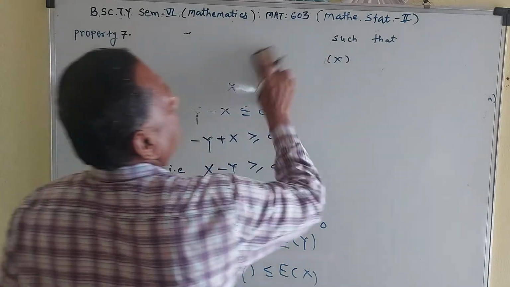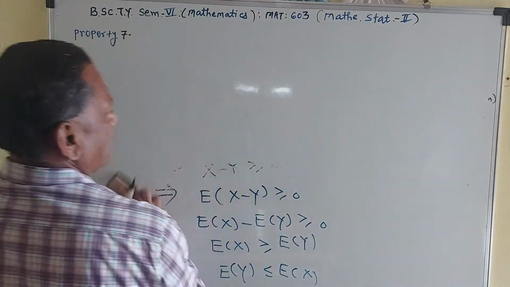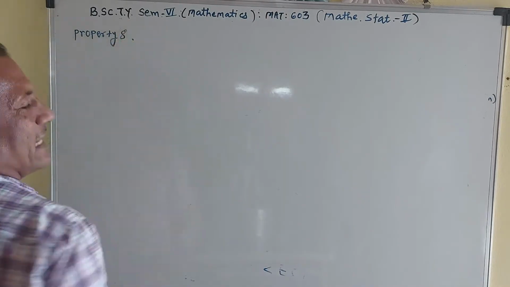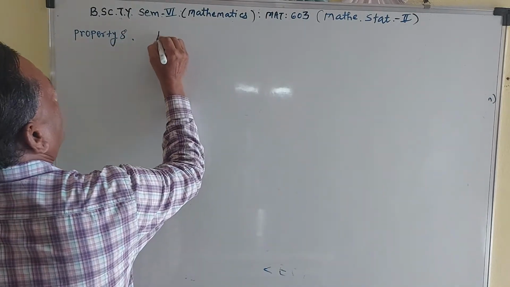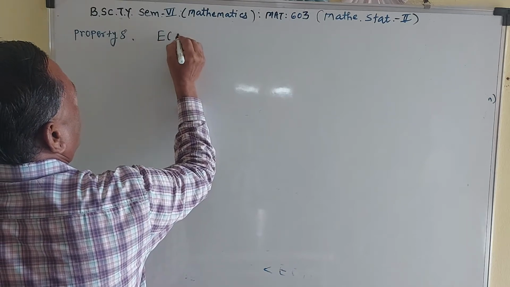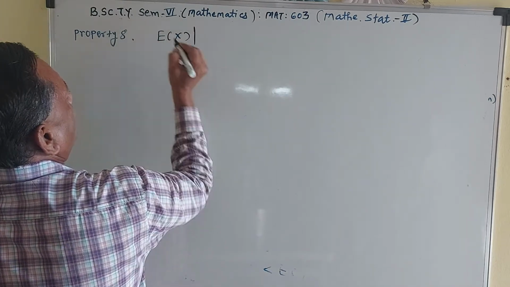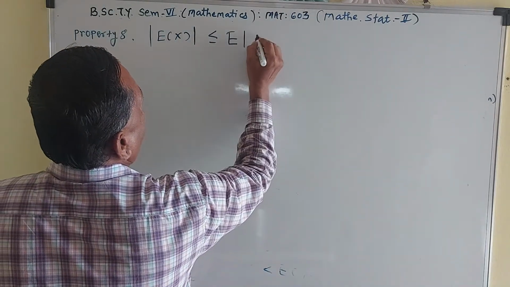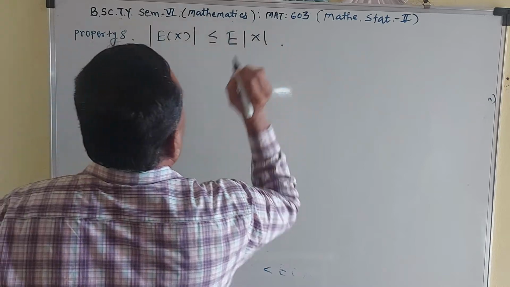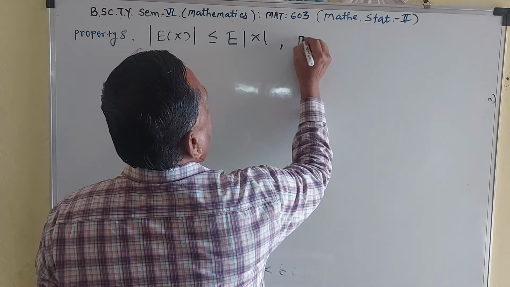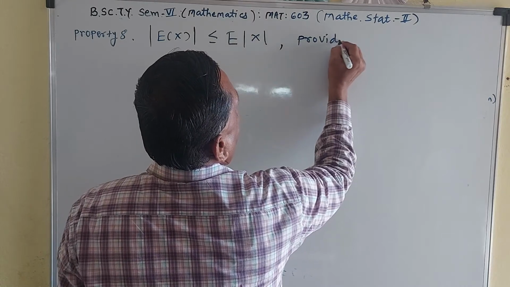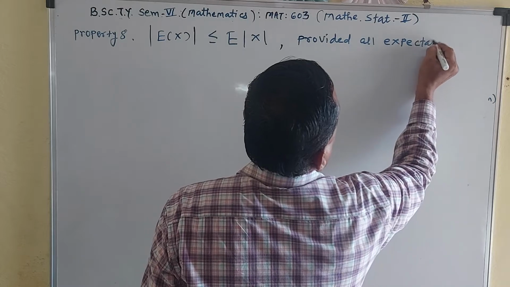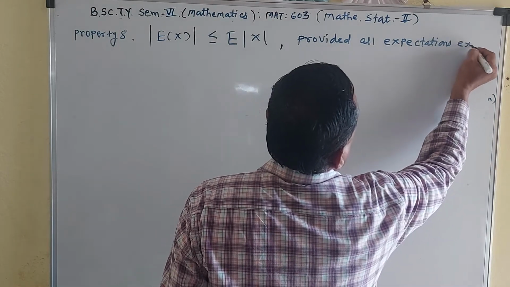Again we see one more property. Property number 8. If x is any random variable, then mod of expectation of x is less than or equal to expectation of mod x, provided all expectations exist.